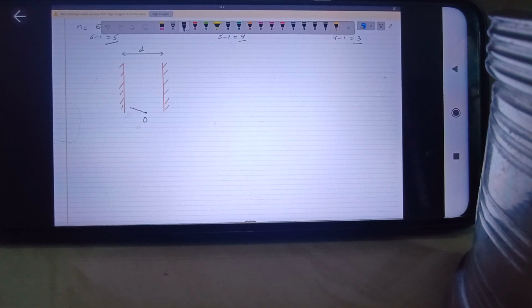Say a ray starting from the object is incident on mirror 1. I'm taking this as mirror 1, and this is mirror 2. So this ray, when incident on mirror 1, will get reflected back at the same angle. That means the first image of the object will be formed at exactly the same distance behind the mirror.